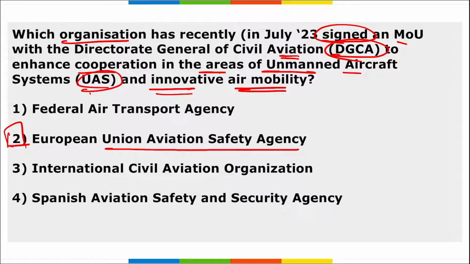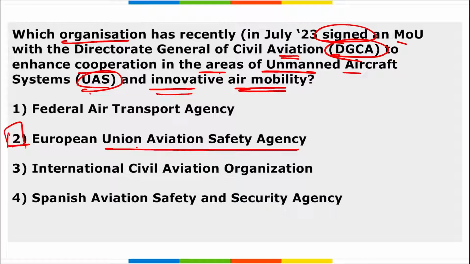This MOU will focus on the cooperation in the areas of development of certification standards, environmental standards, and related requirements for the certification and the use of unmanned aircraft systems. Correct? This will enhance the services for the unmanned air traffic management system also. Because we will be seeing in future that more drones will be there. Even flying cars will be seen in the next 10 to 15 years. For that we need a proper air traffic management system, and this will help them to develop the same.